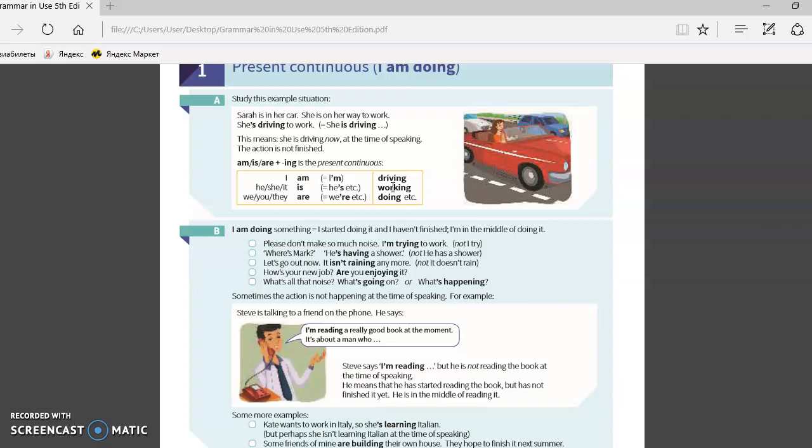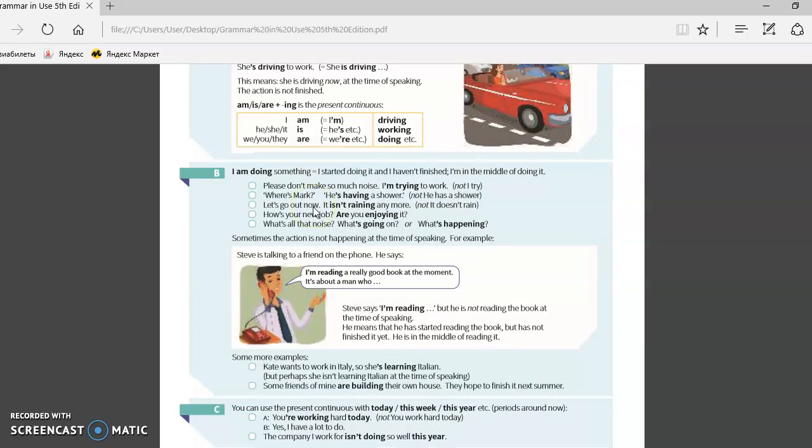And he, she, it is: he is working. And we use they are. We are doing, we are thinking, you are thinking, you are working, and they are working also. It's the plural form, that's why we add the auxiliary verb are.